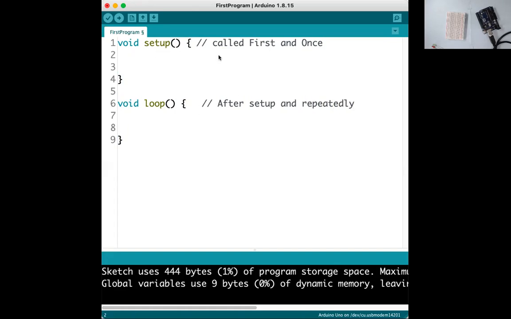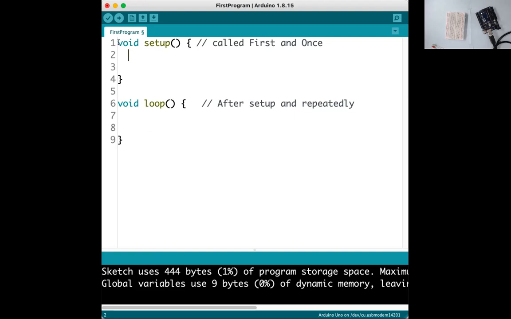So whatever code we want to execute only first and only once, we put into setup, and the statements that we want to execute repeatedly, we put in the loop function.